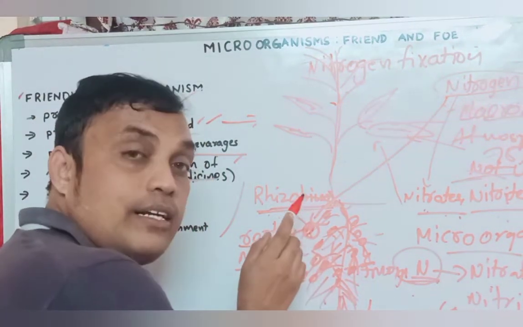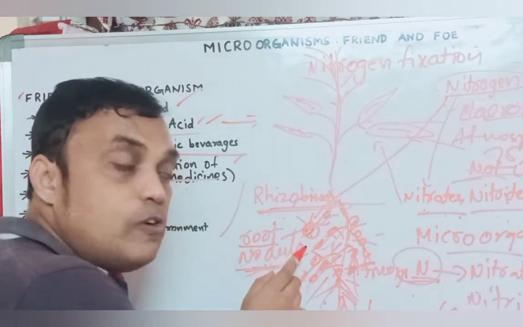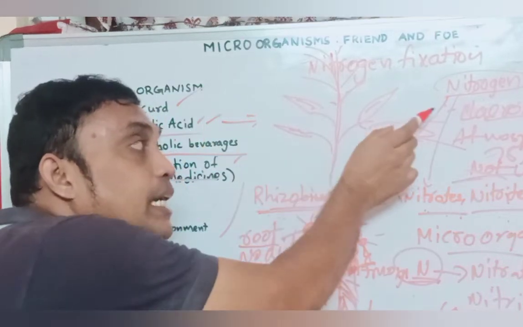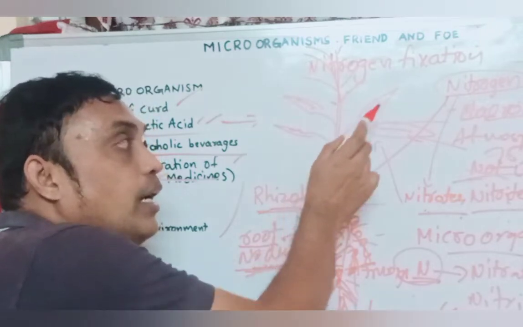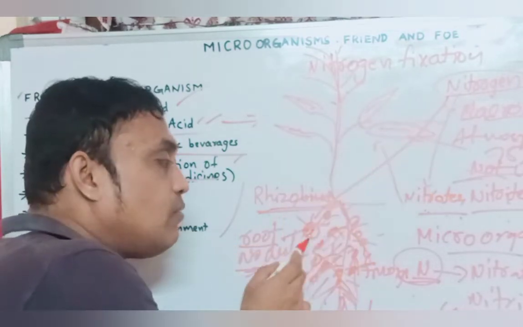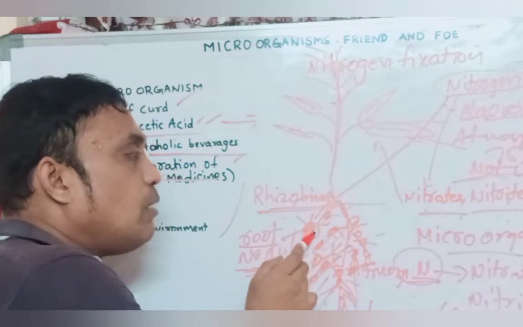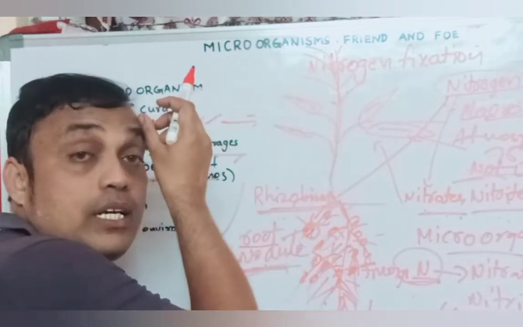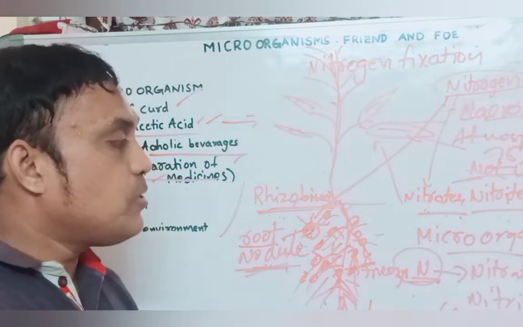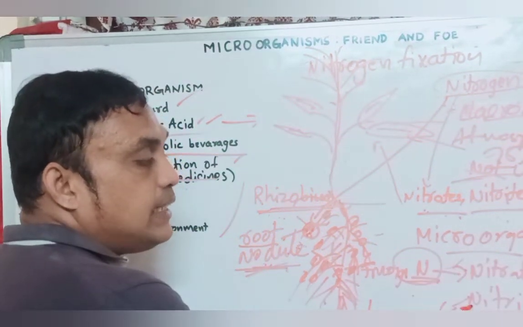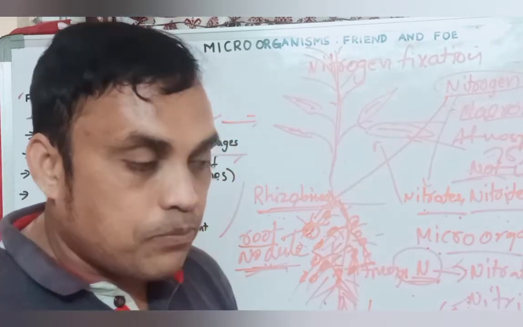That means, directly or indirectly, this Rhizobium bacteria is useful to the plant. How is it useful? It absorbs atmospheric nitrogen and converts it into nitrates, nitrites, and ammonia. Plants use these to increase the growth rate of the plant body. Plants grow very fast by using these nitrates and nitrites. These are converted by a microorganism, and that microorganism is Rhizobium.